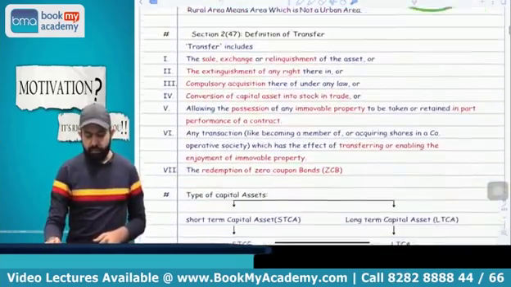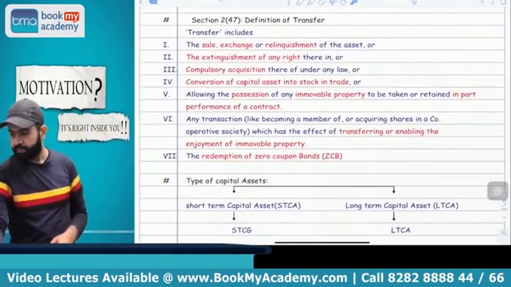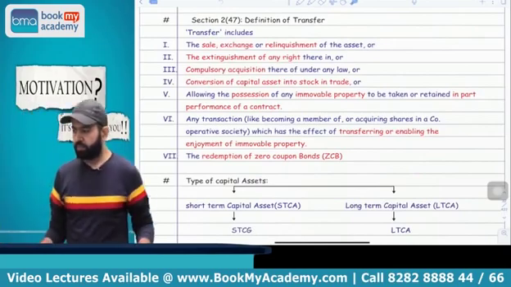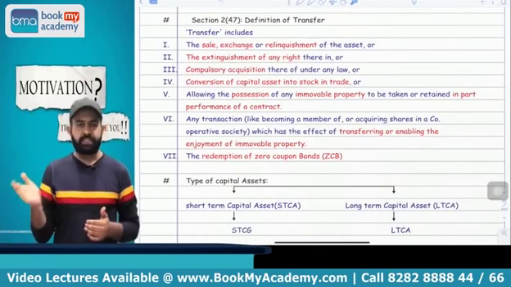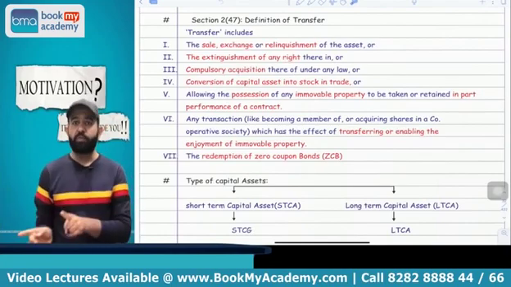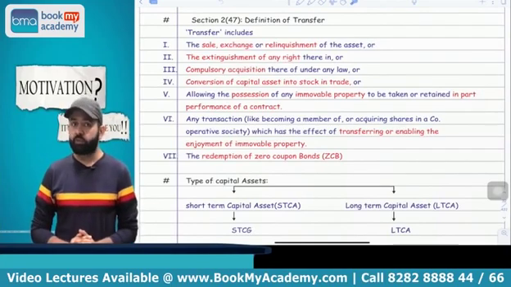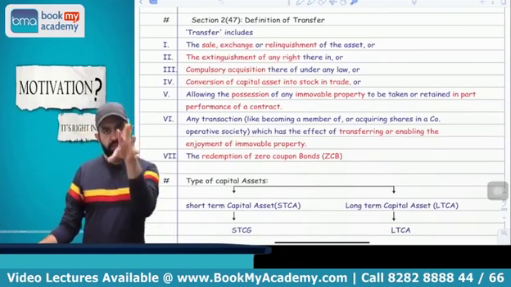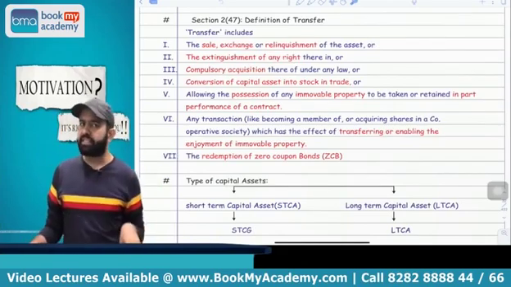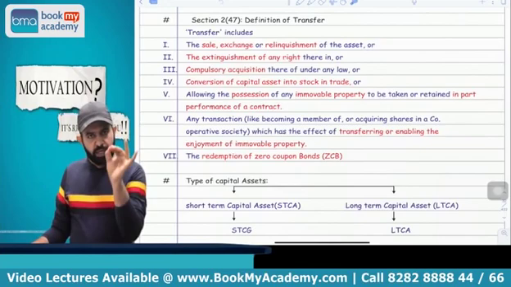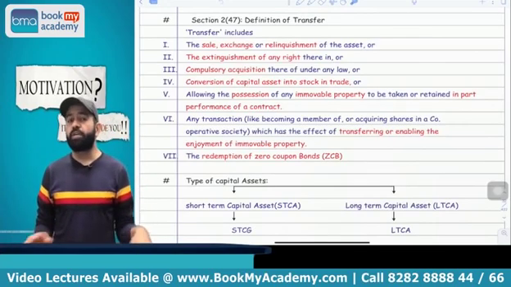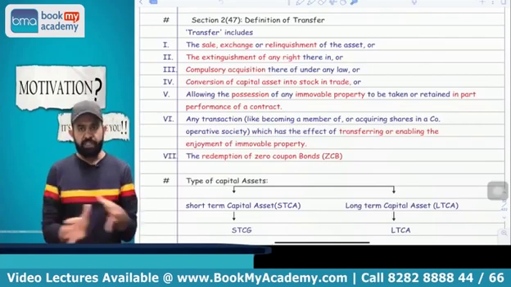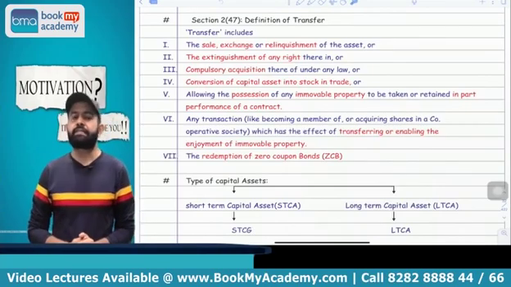Now next part we are going to start with the definition of transfer. What do you mean by the transfer? Transfer includes the sale, exchange, relinquishment, extinguishment, conversion of capital asset into stock in trade, compulsory acquisition of capital asset. In case of zero coupon bond, if there is a redemption, then it is treated as the transfer. And in case of immovable property, possession is treated as transfer. And in case of cooperative housing society and all, if your share certificate is transferred, then it is treated as a transfer of capital asset.